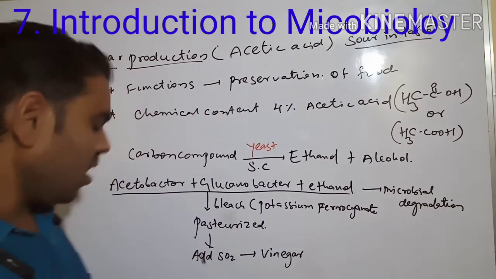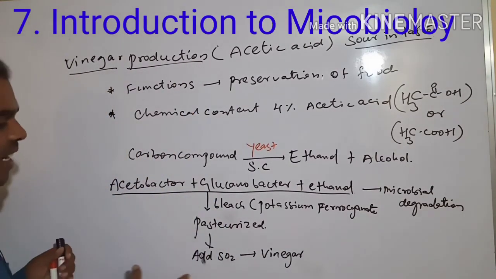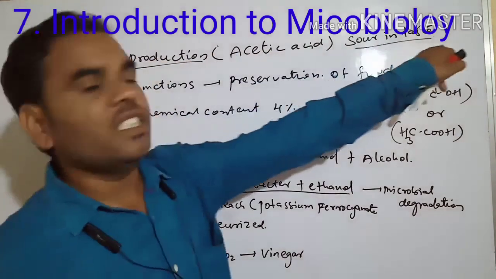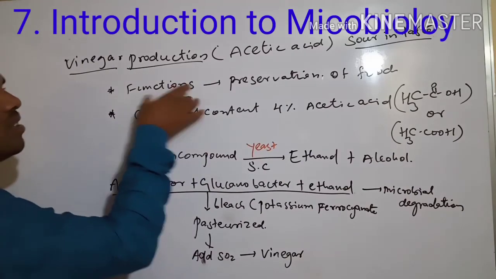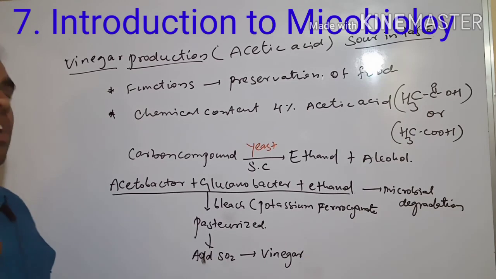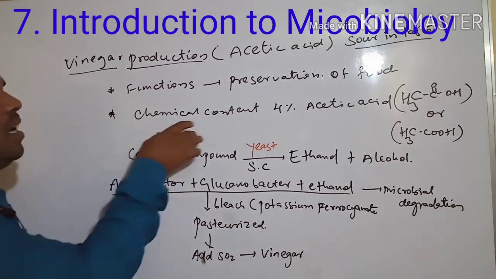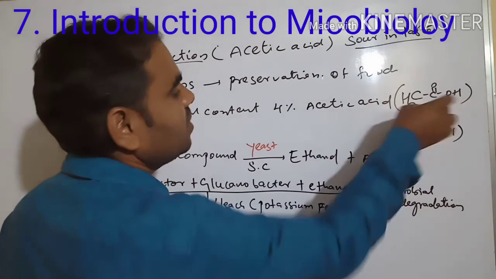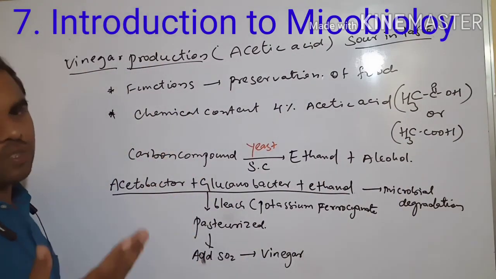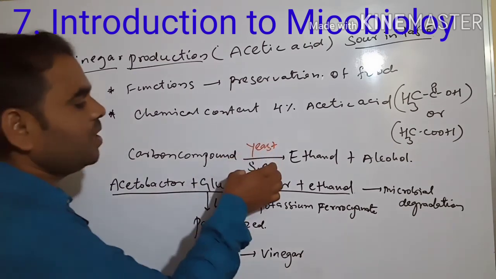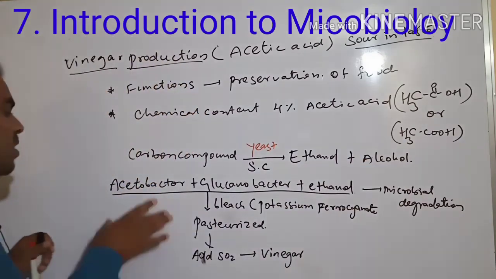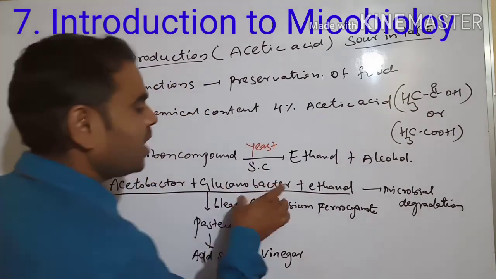See this slide, we are finally getting vinegar. See, vinegar production: acetic acid, sour in taste. Next, functions: preservatives. So many substances use acetic acid for preservation. Chemical content: 4% acetic acid is present. Next, carbon compounds. So many carbon compounds, in the presence of yeast and Saccharomyces cerevisiae, produce ethanol alcohol. See, it is Acetobacter and Gluconobacter with ethanol.